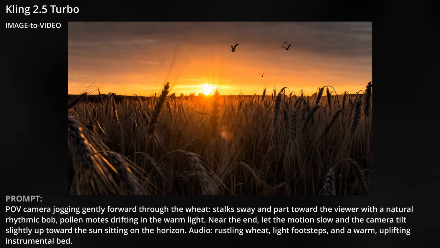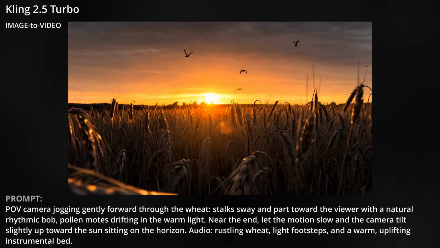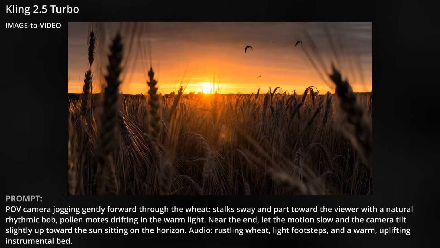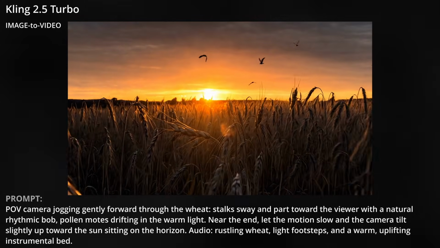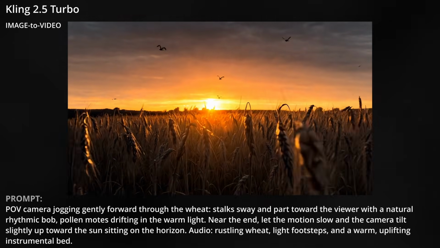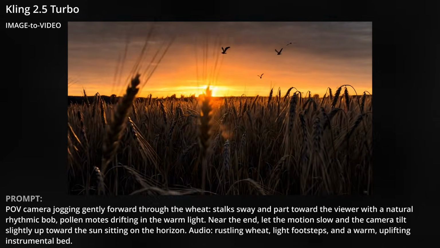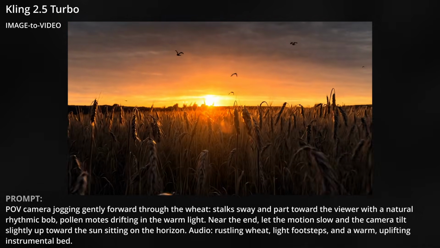Not much bobbing of the camera there to simulate POV jogging, and it sounds like some old birds with a hangover squawking while a garden hose is spraying nearby, and I don't know what the thuds are supposed to be. I like that we're not in slow-mo, although we're not exactly moving at a jogging pace either.